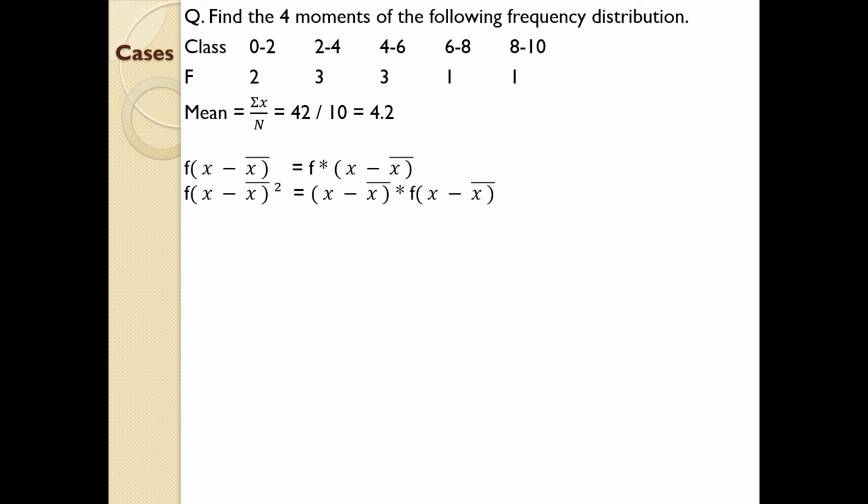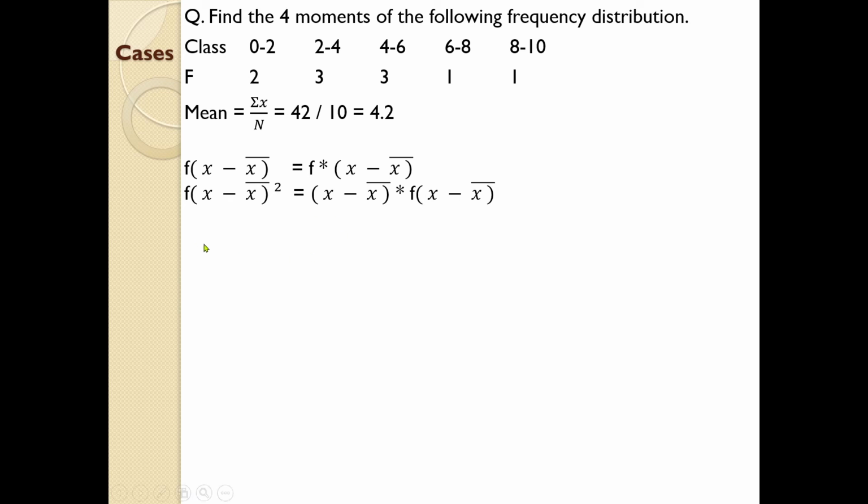Remember, you have already found f into x minus mean. You have to multiply that with x minus mean. This is how you have to find f into x minus mean the whole square. I hope you are understanding the concept. Here the square, cube and raised to 4 are not found out by multiplying that particular column 2, 3 or 4 times. It is by multiplying the subsequent different columns.